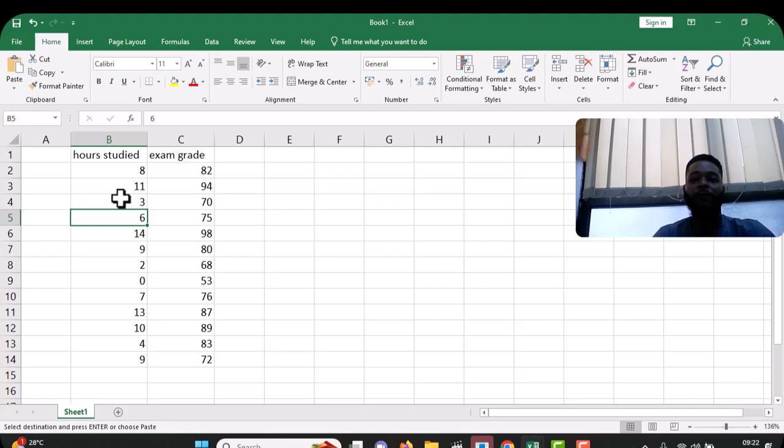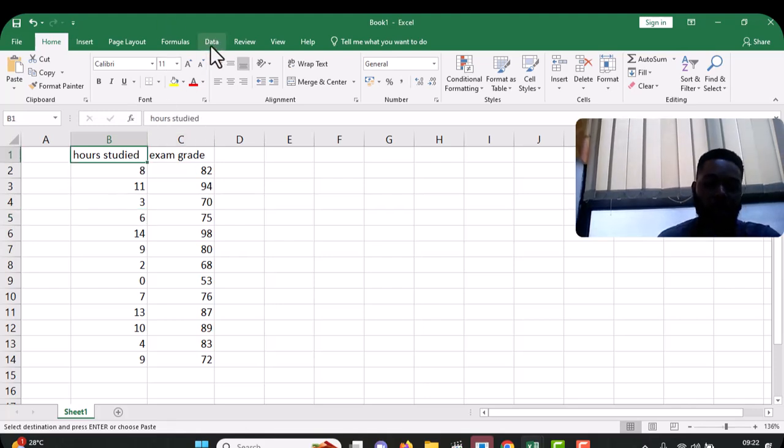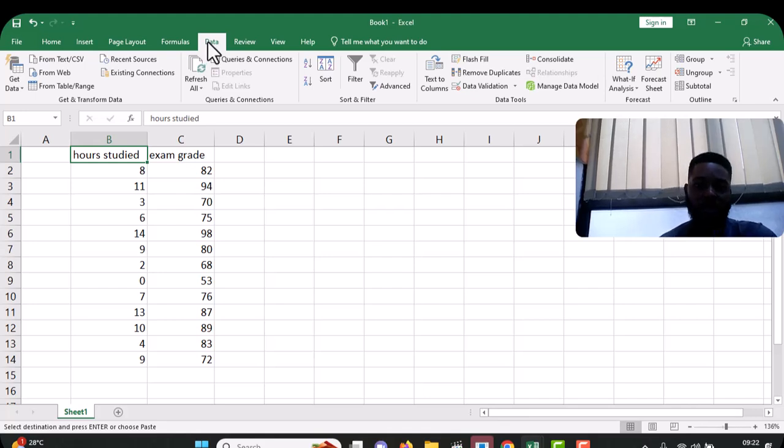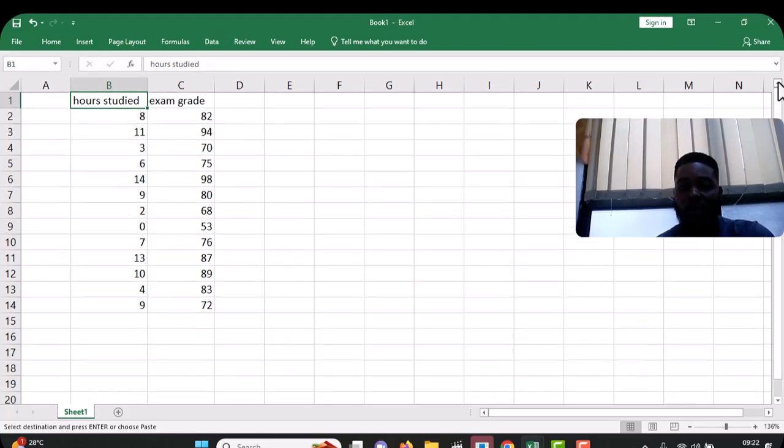Okay, so the very first thing I'll do is go to the data pane, and then if I go to the right hand side, I'm meant to see data analysis, but it's not here. But that's no problem.